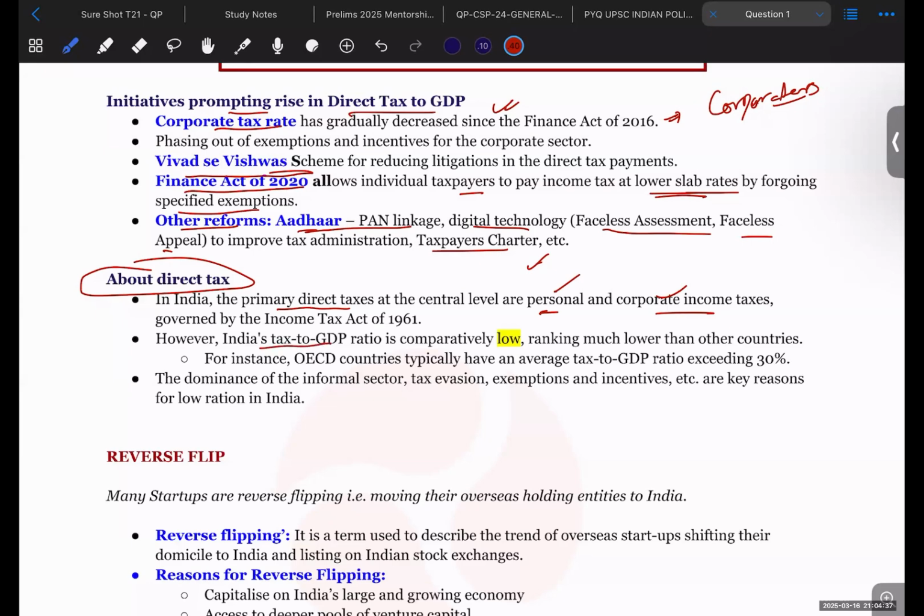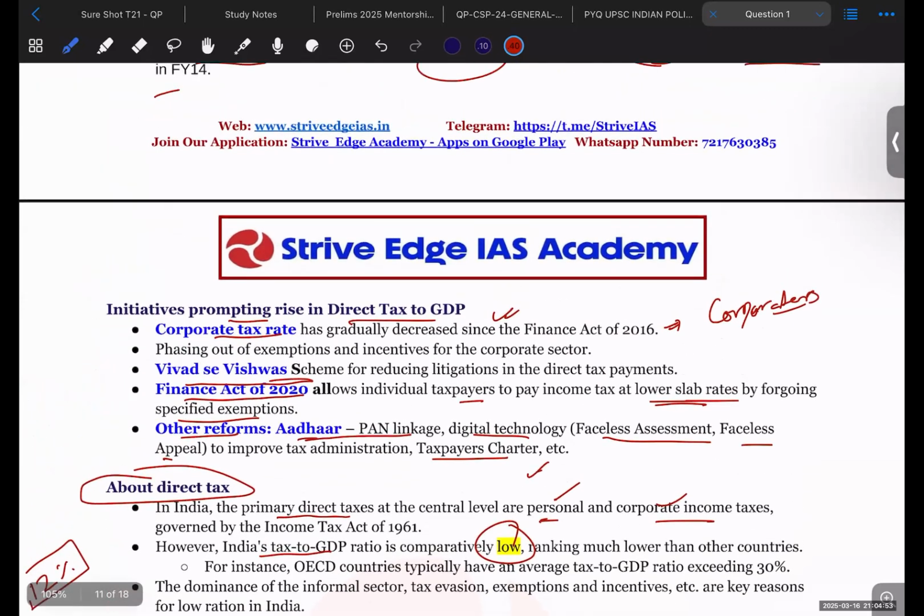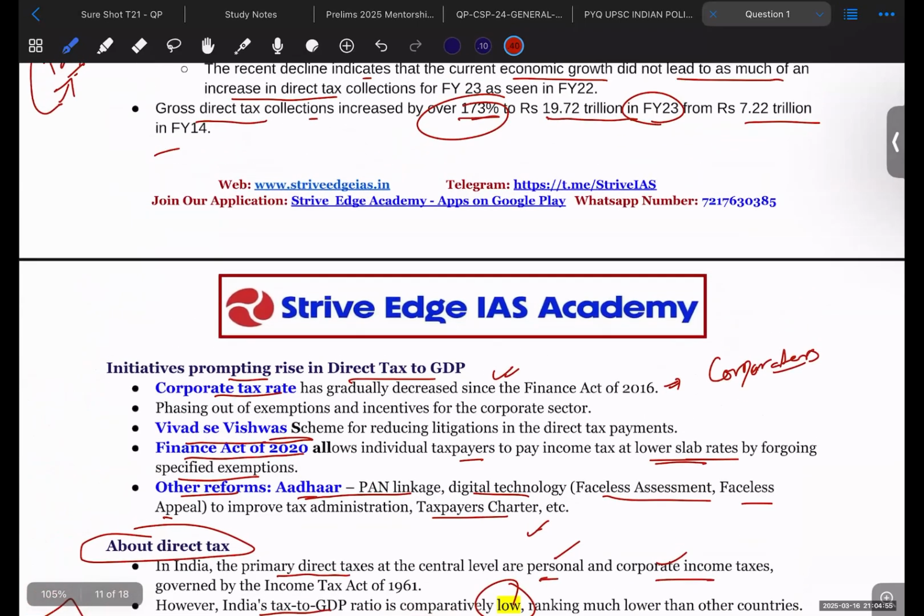India's tax to GDP ratio is very low. Currently, the tax to GDP ratio is approximately 12%. We are not talking about the direct taxes alone; the direct tax to GDP ratio is, as given here, 6.11%.